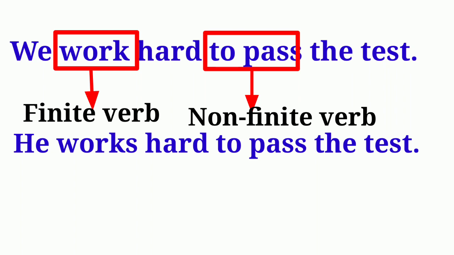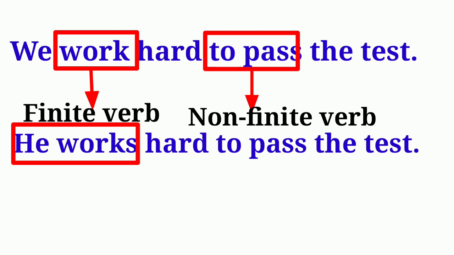Therefore, it takes original form of the verb work. It is finite verb. But the second sentence begins with the third person pronoun, which is singular. Therefore, the finite verb is followed by suffix s in this sentence. Students, this change occurred due to change in number and person of the subject.